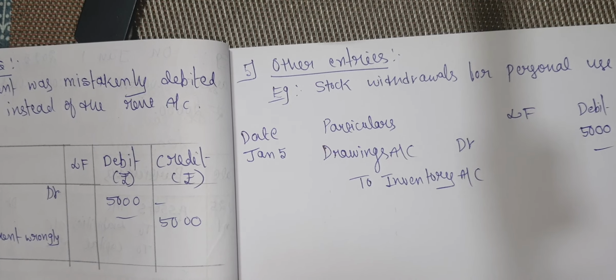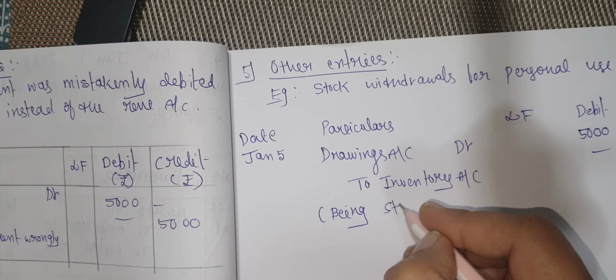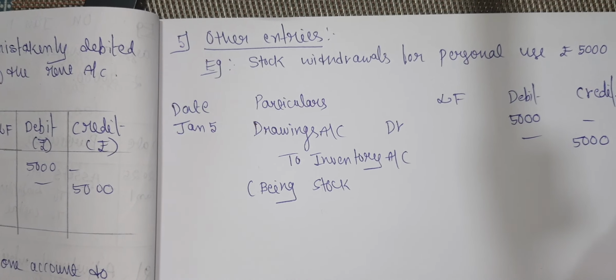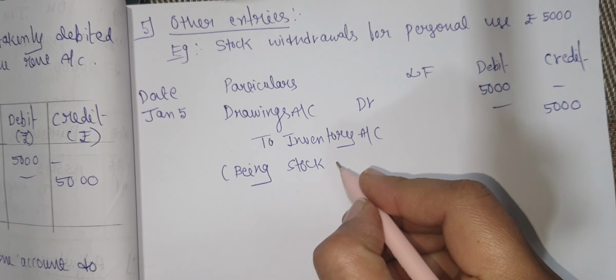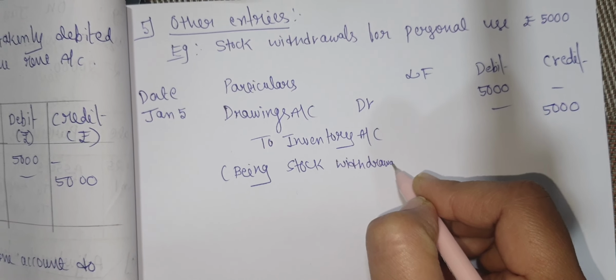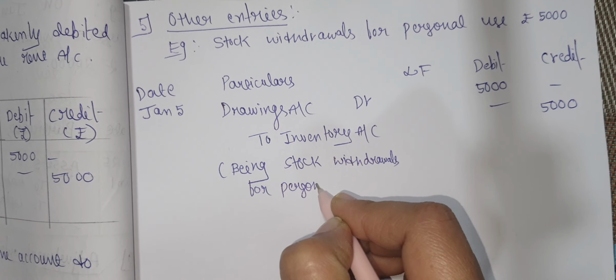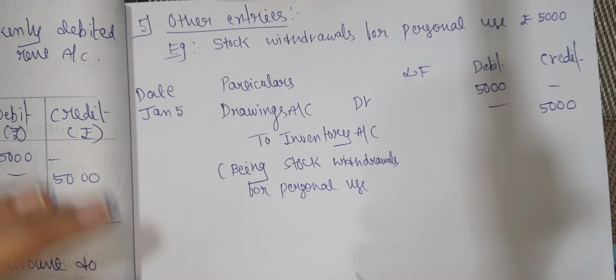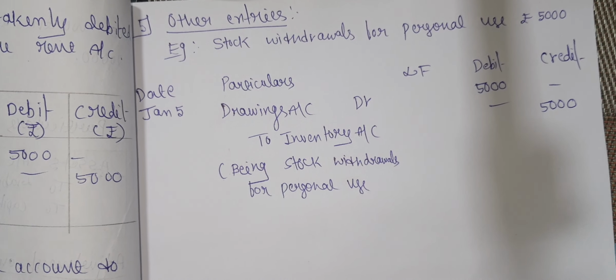What is the narration? Being stock withdrawals for personal use.